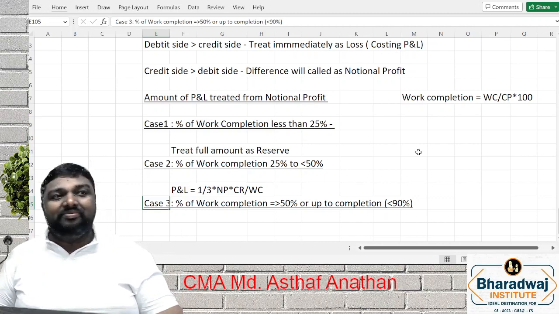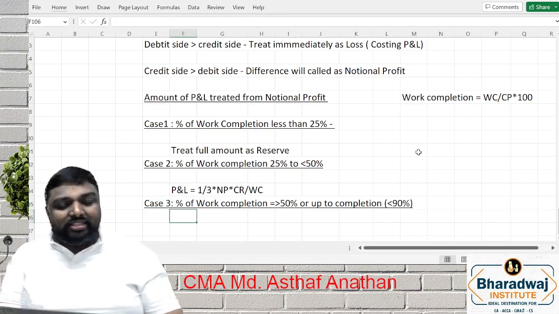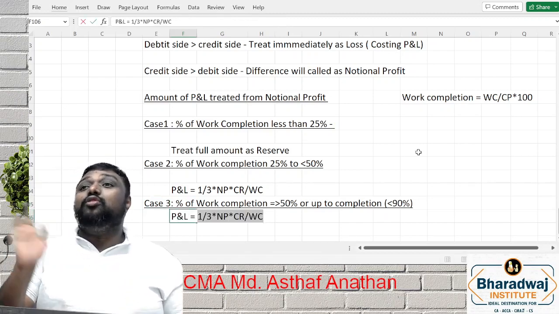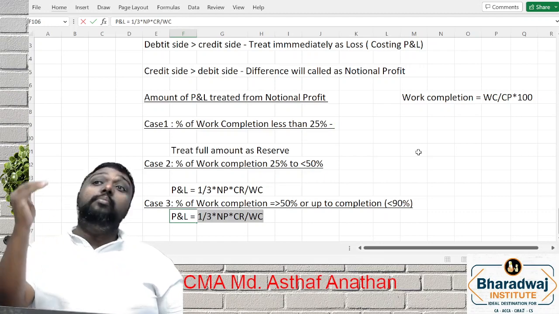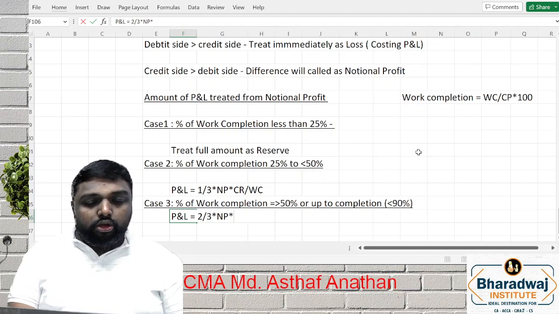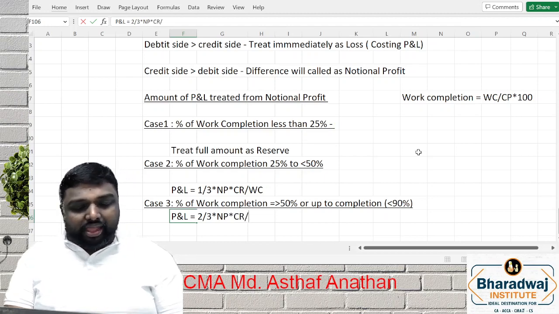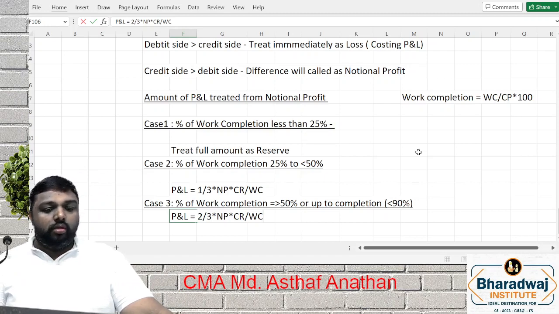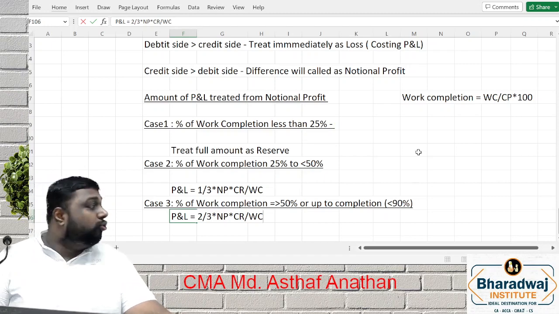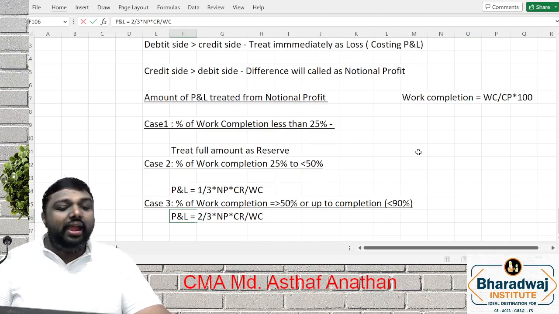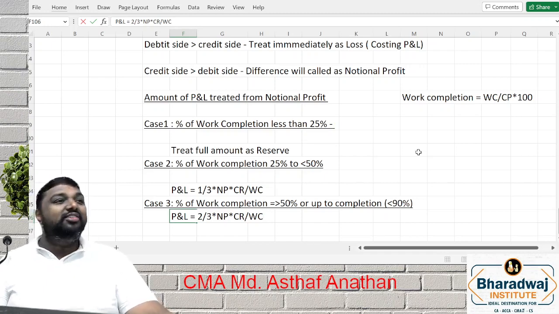The formula is the same, but now instead of 1/3 you can take more profit, that is, 2/3 into notional profit into cash received by work certified. Are you clear?